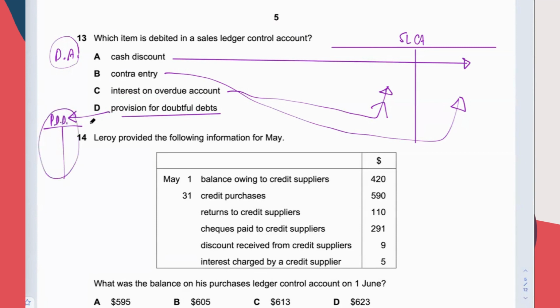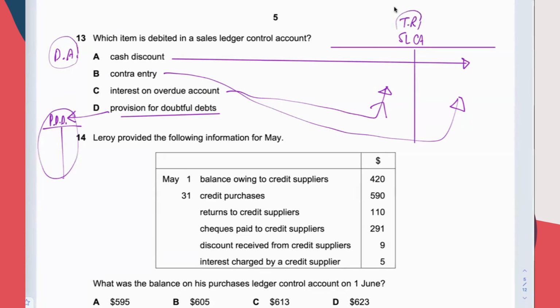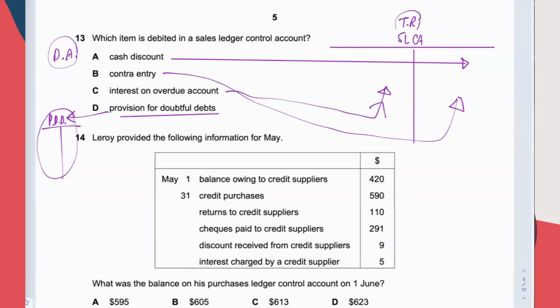Provision for doubtful debt account, you don't get it mixed up with the trade receivable account. Sales ledger control account is a trade receivable account. It is a separate account from the provision for doubtful debt. So this is not in the SLCA, also not in the PLCA, because this is an account itself. So the answer is C.